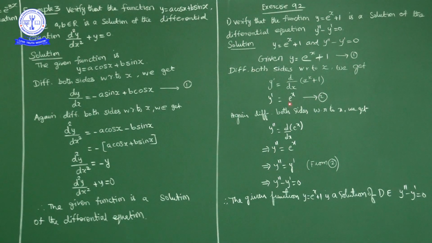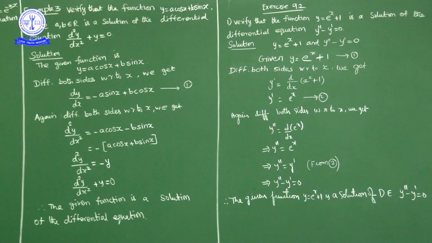So from 2, e power x is nothing but y dash. So y double dash is equal to y dash, right? y double dash minus y dash is equal to 0. The given function y is equal to e power x plus 1 is a solution of the differential equation y double dash minus y dash is equal to 0.